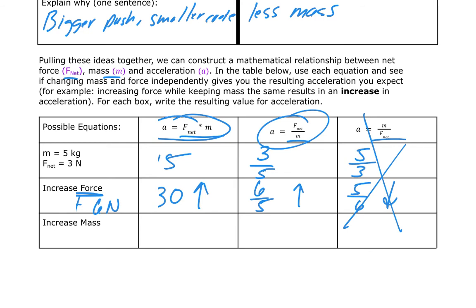Now let's see what happens when we increase the mass. Let's say I'm going to double the mass and turn that into 10 kilograms, and I'm going to still leave the net force as 3 newtons that I had before. So I've got 3 times 10, which is 30.